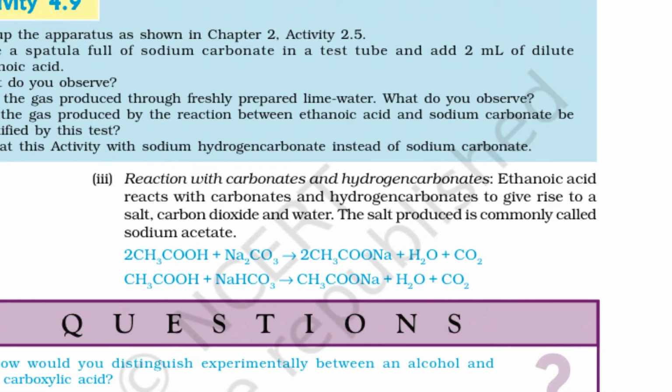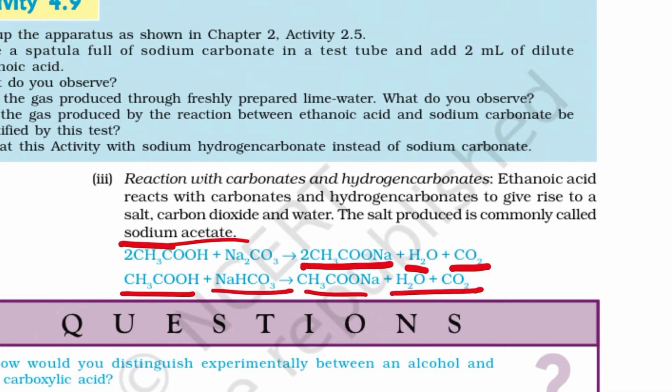Reaction with carbonates and hydrogen carbonates. Ethanoic acid reacts with carbonates and hydrogen carbonates to give rise to a salt, carbon dioxide and water. The salt produced is commonly called sodium acetate. Now you observe that CH3COOH plus Na2CO3 gives sodium acetate plus water plus carbon dioxide. In the same way, ethanoic acid plus sodium hydrogen carbonate also gives the same, which is used in the preparation of soap further.